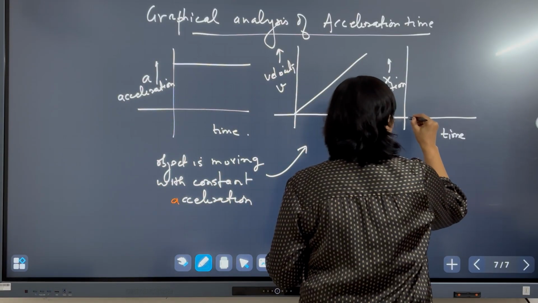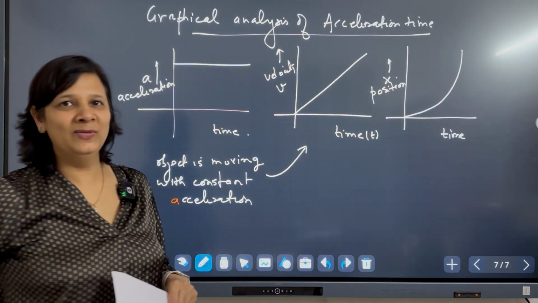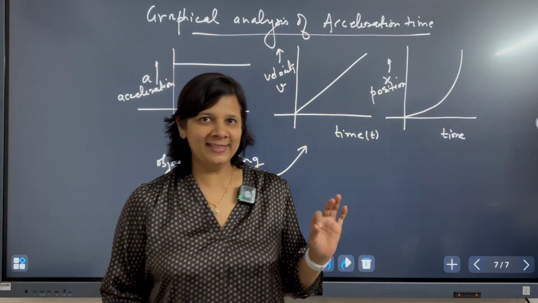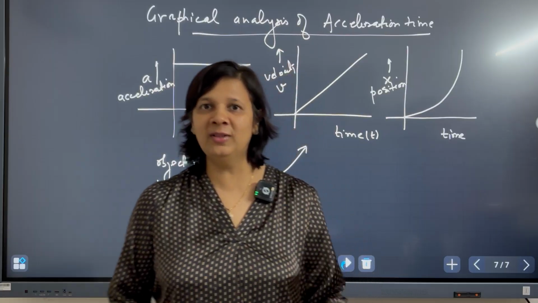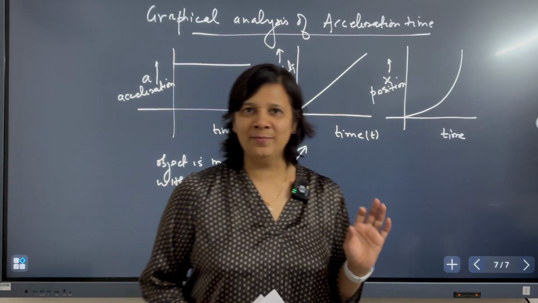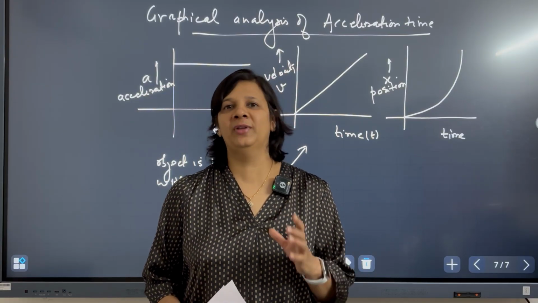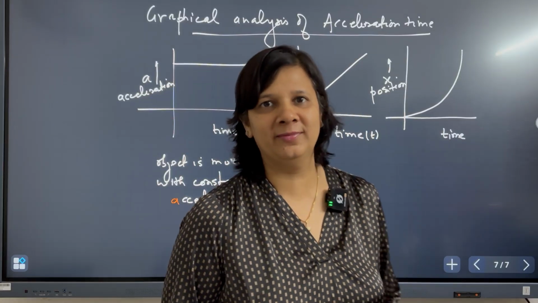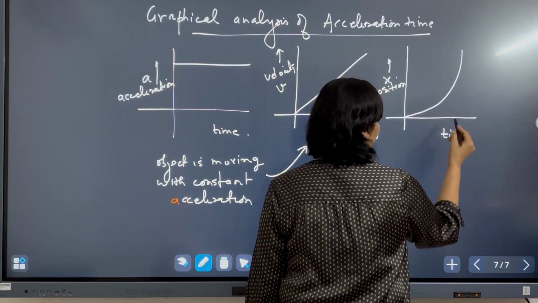I will mathematically prove and show you that the position time graph for an object moving with constant acceleration will be parabolic. What do you mean by that? That position will be a quadratic function of time for an object moving with constant acceleration. So this is the position time graph.